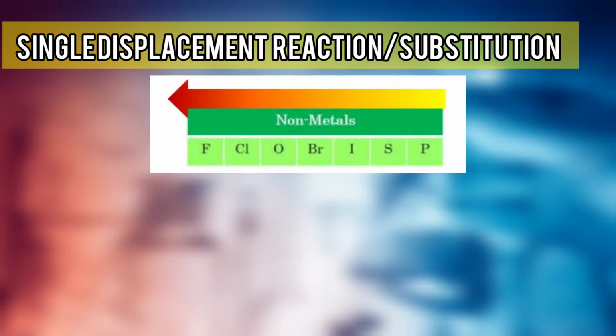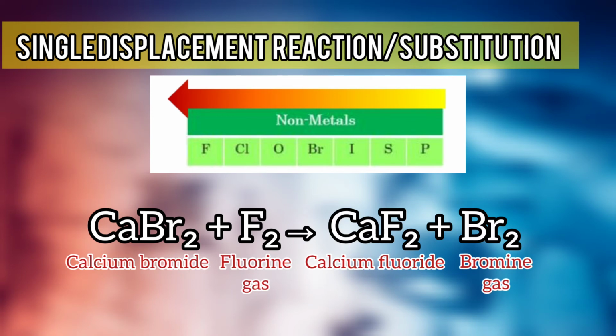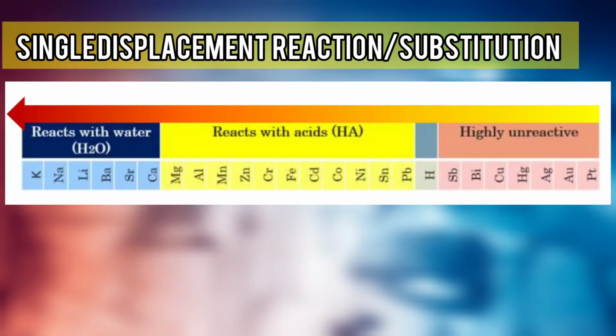Another example is the interaction of calcium bromide and fluorine gas. Since fluorine is more reactive than bromine, then it can replace the bromine in calcium bromide, producing calcium fluoride and bromine gas. Also, as mentioned earlier, hydrogen is the only non-metal that can replace and can be replaced by a metal. However, there are some rules that must still be observed here.